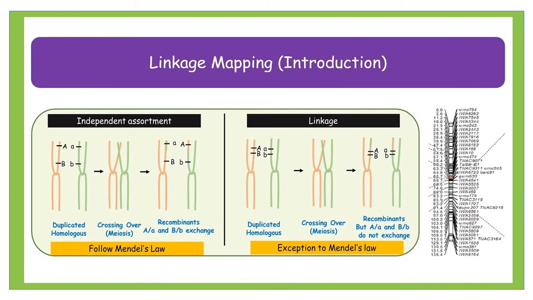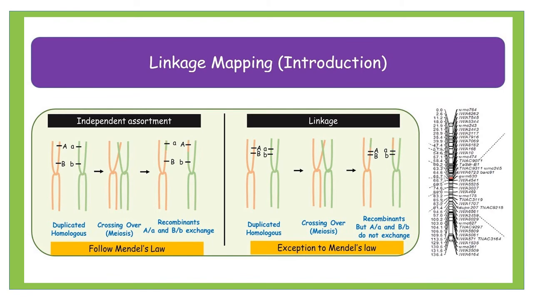But, as I said, for crossing over to take place and the genes to segregate independently, the genes have to be at a particular distance. If you look at the other image, where the heading is labeled linkage, just look at the distance between the two genes on the red colored chromosome and the green colored chromosome, capital A, capital B and small b.